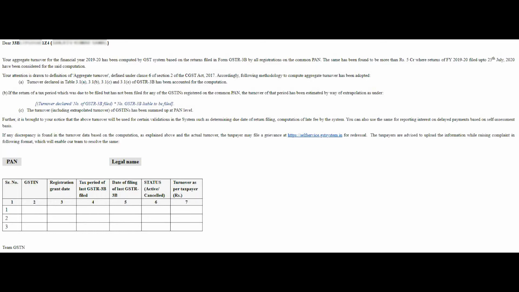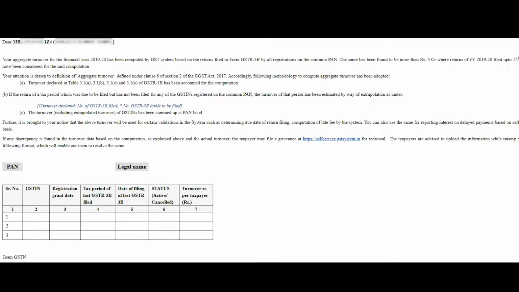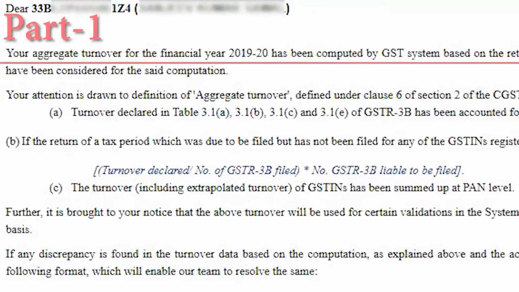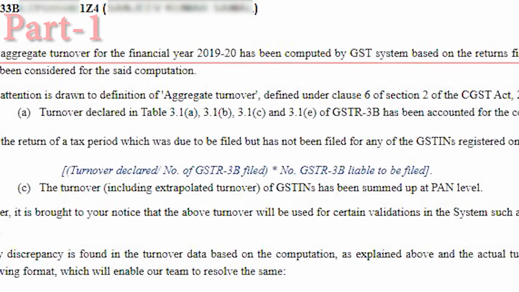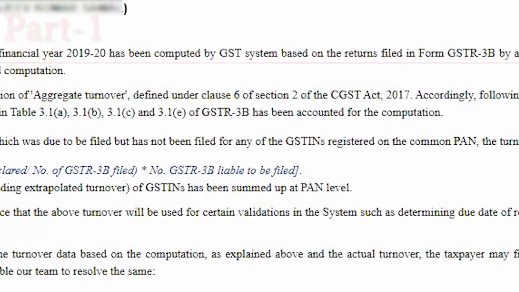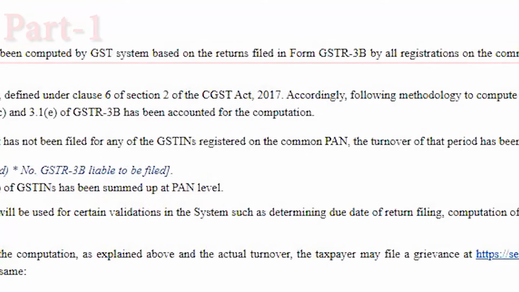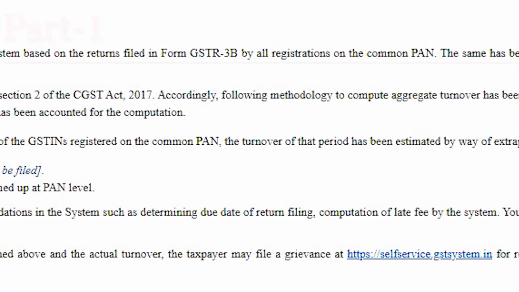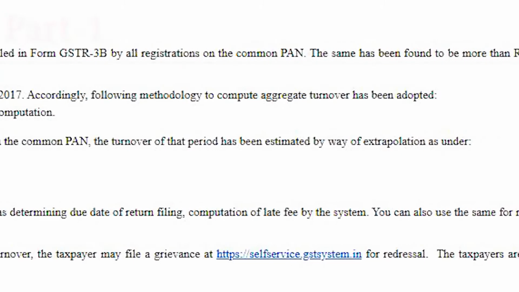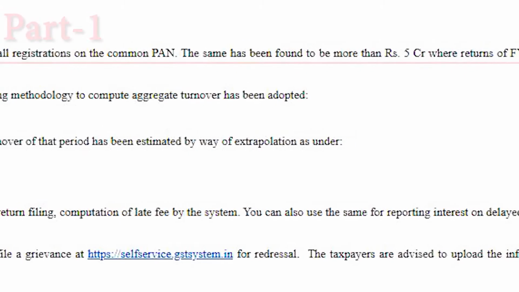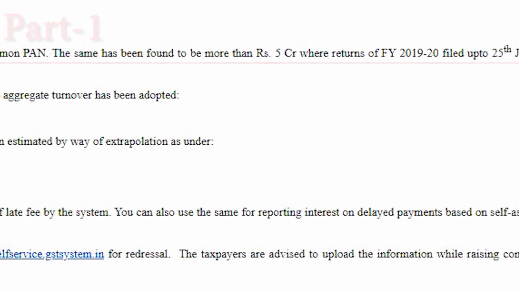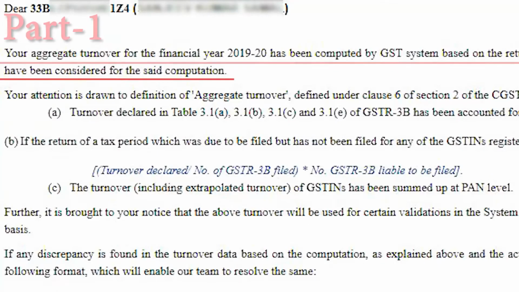So, what is the notice received? For better understanding, we'll divide the email into three parts. In the first part, it says your aggregate turnover for the financial year 1920 has been computed by the GST system based on the returns filed in Form 3B by all registrations on the common PAN. The same has been found to be more than rupees 5 crore, where returns of financial year 1920 filed up to 25th July 2020 have been considered for the computation.